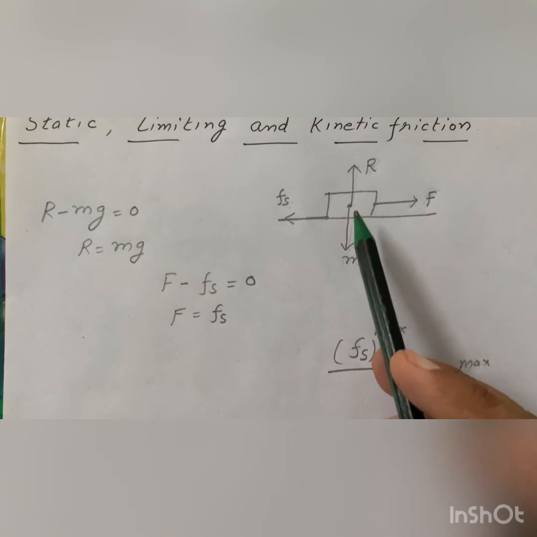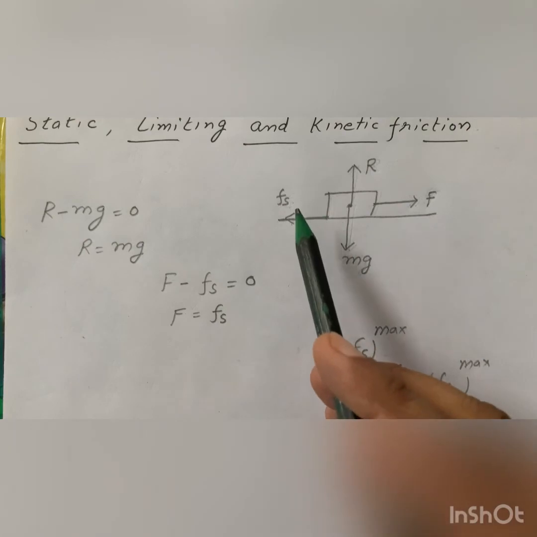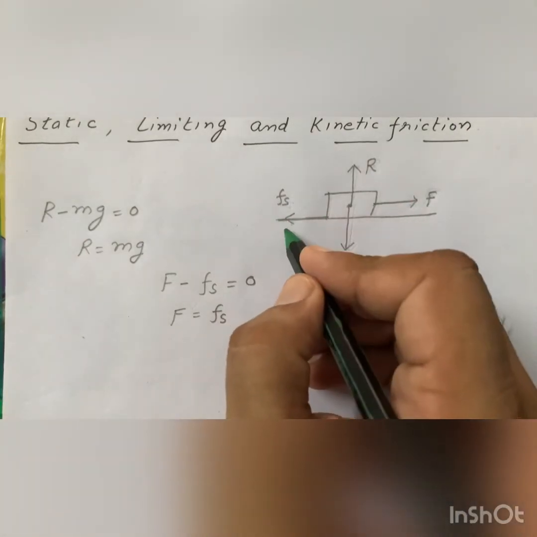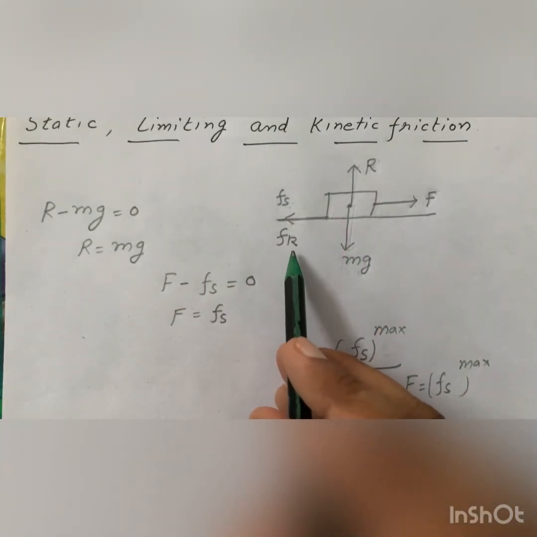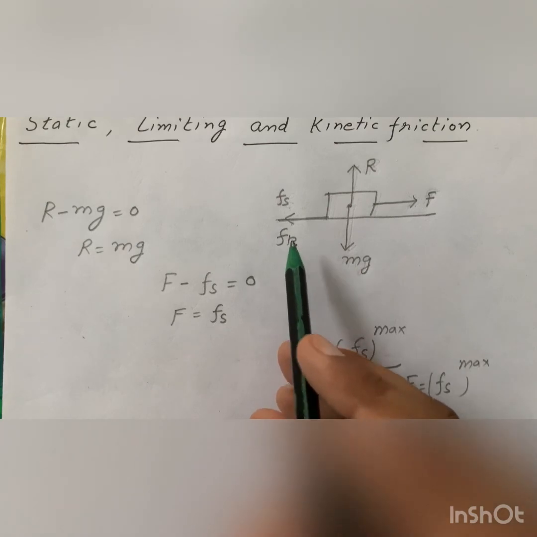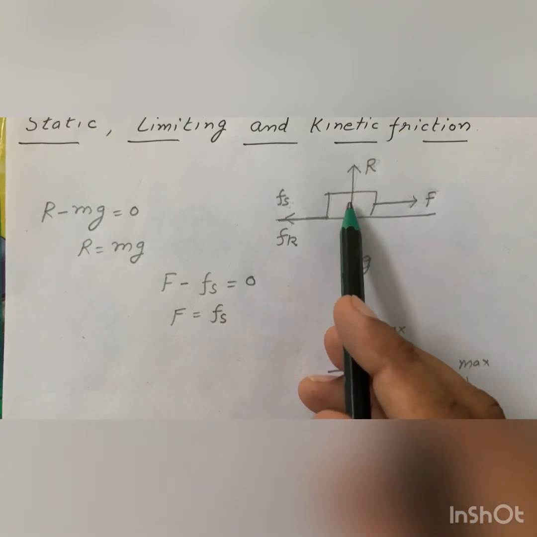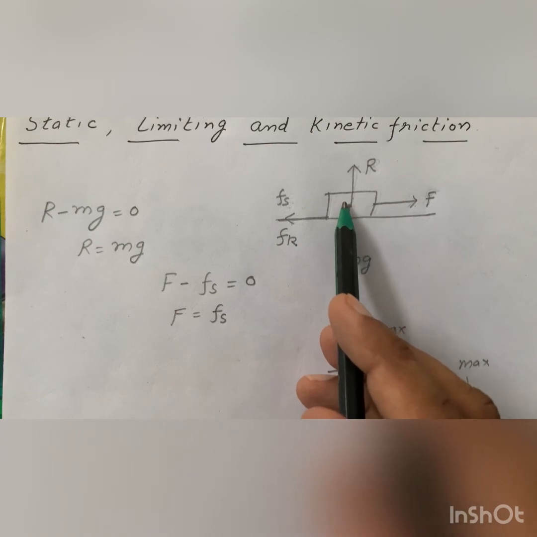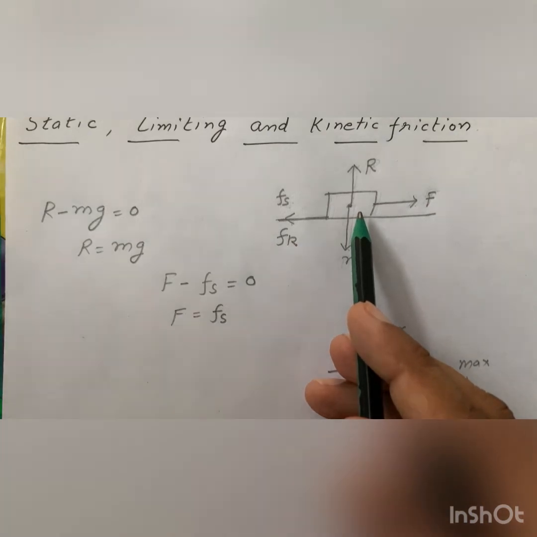As we increase the force further, the body starts moving. The force of friction that comes into play is called the force of kinetic friction. We denote it by Fk. It is of two types, sliding friction and rolling friction. When one body rolls on the surface of another body, then the friction that comes into play is called rolling friction. And sliding friction is when one body slides over the surface of another body.